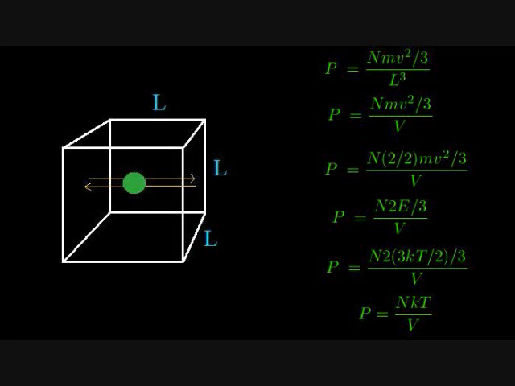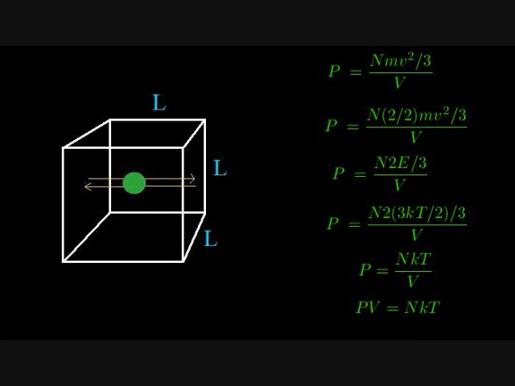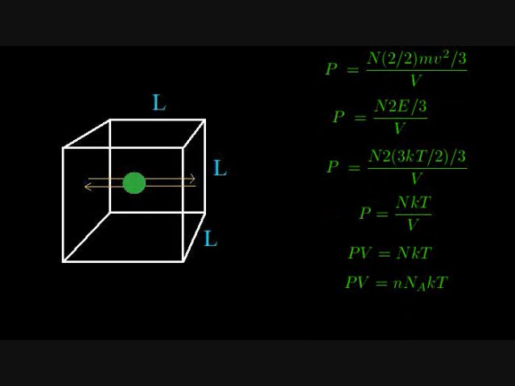Multiply both sides by volume. The number of atoms in the gas is the number of moles of gas times Avogadro's number. The universal gas constant is Boltzmann's constant times Avogadro's number. This is the way the ideal gas law is normally expressed. Pressure times volume equals the number of moles of gas times the universal gas constant times the temperature.